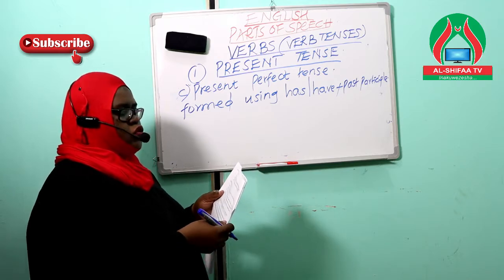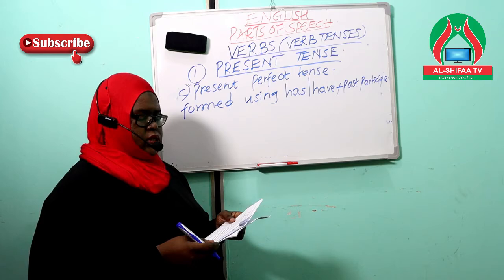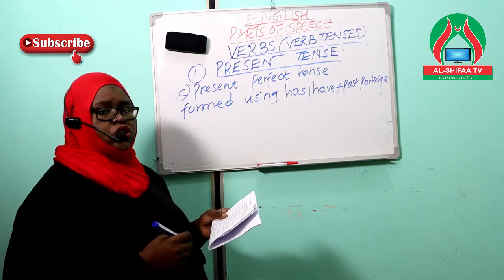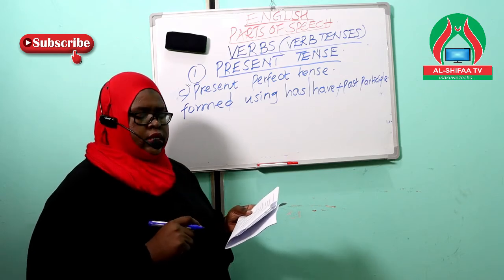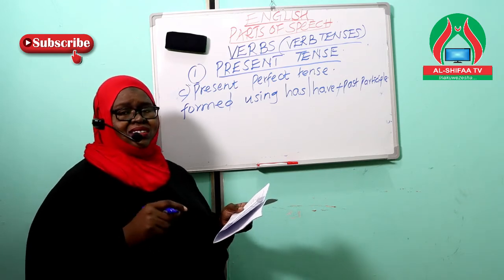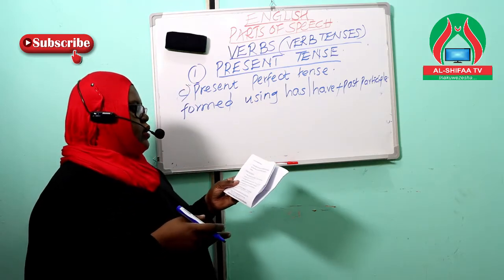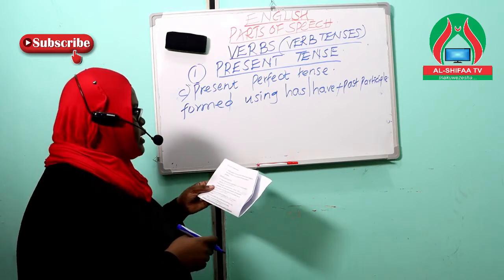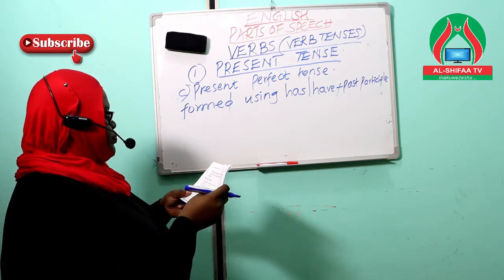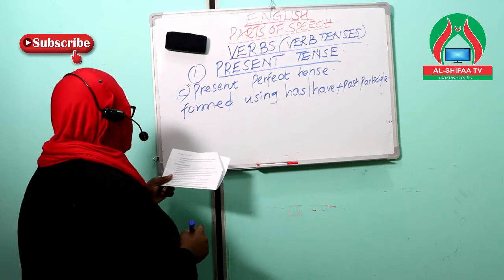Number 5, it is used to talk about multiple actions at different times. Now in this use, it suggests that the process is not yet complete and more actions are possible. The process could be complete or maybe not yet complete, and more actions are also possible. Now let us look at the example use in sentences.